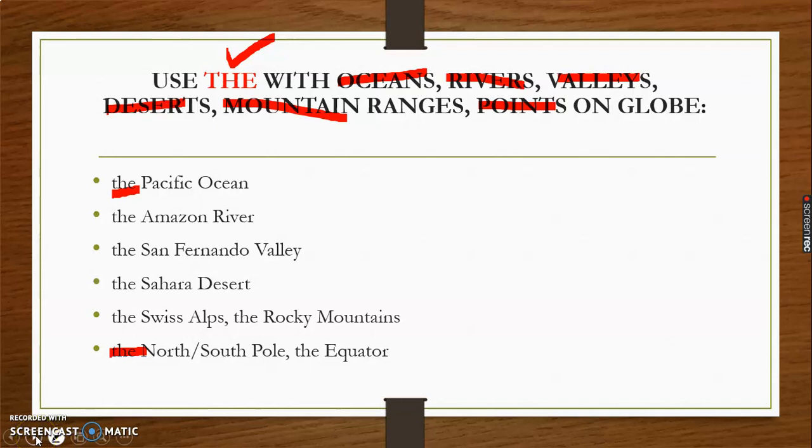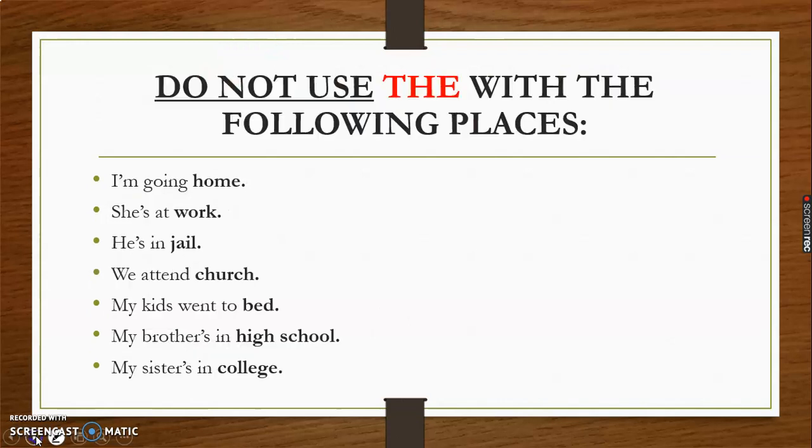So we discussed where we are not supposed to use the, and here we have discussed where we are supposed to use the. And again, do not use the with the following places. Like usually we say, I am going home. Which home? The home is general, so we cannot use the here. She is at work. Work is general, so we cannot use the. He is in jail. If we are specifying a particular jail, then we will use the. Otherwise, we should not use the. If we are specifying some particular work, then the is used. Otherwise, not. I am going home. Then no, we cannot use the here.